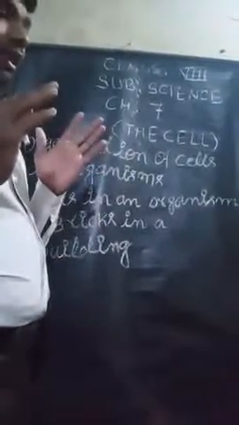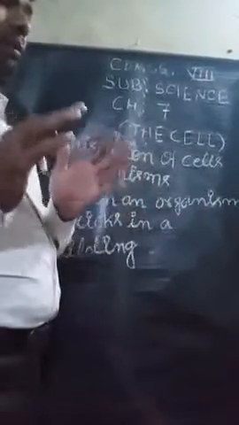So can the cells in an organism be compared to bricks in a building or pages of a book? Yes, they can be compared.